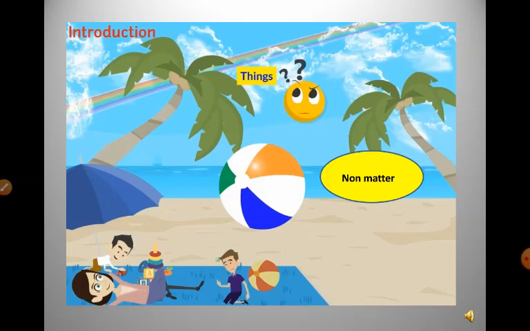It occupies space as well as has weight, 1 liter, 2 liters, we buy it from the market. So we can easily differentiate between matter and non-matter by applying the definition. I hope you have understood the concept of matter and non-matter.